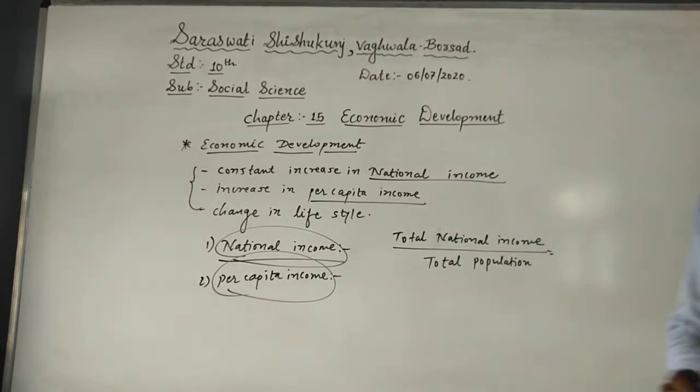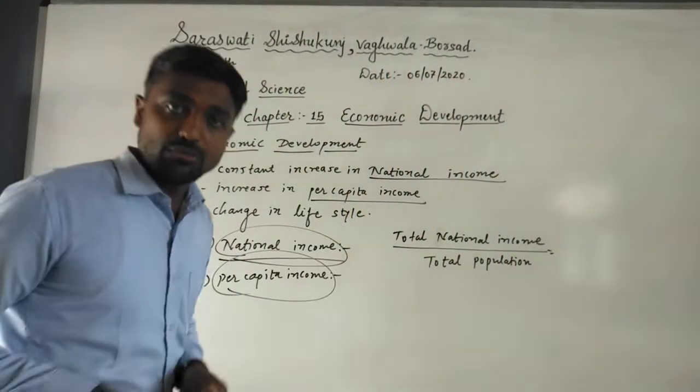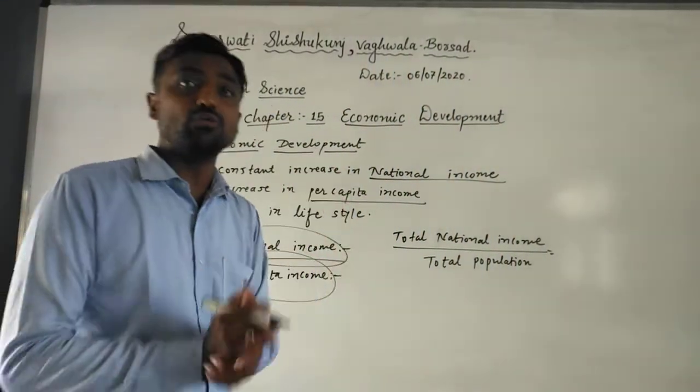Now we will discuss one numerical. It is very important and needs to be understood by us.